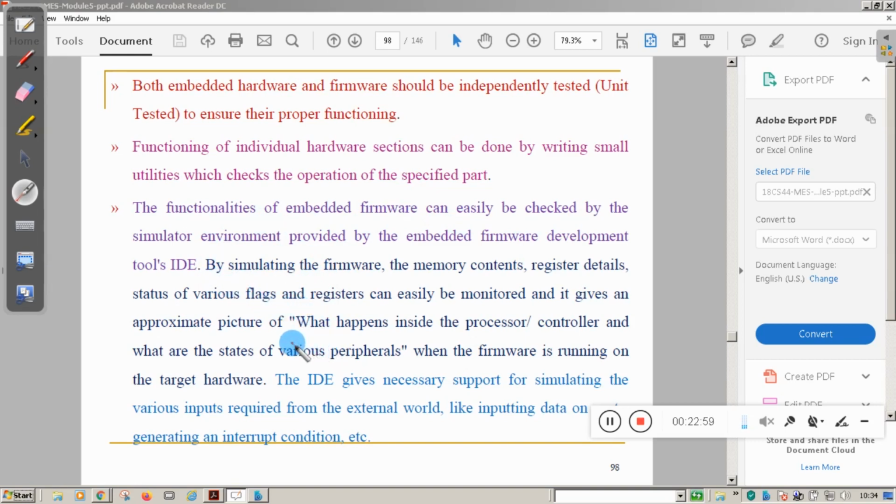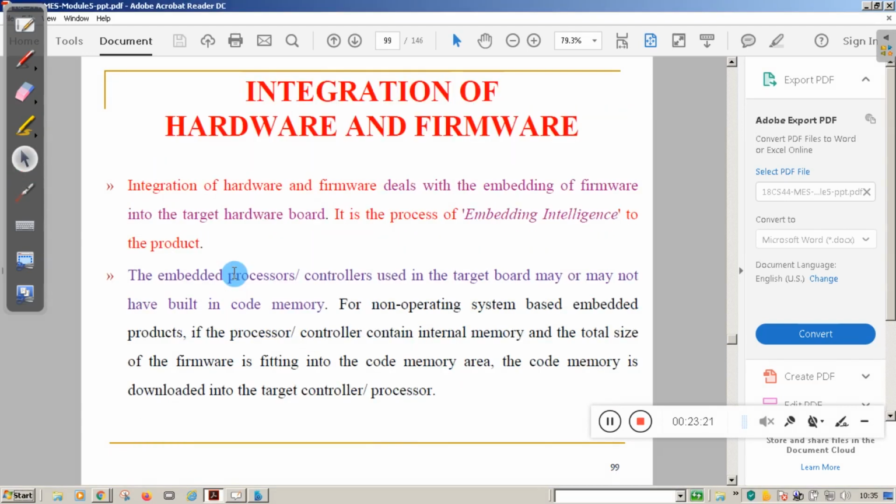It gives support for simulating the various inputs from the external world, like inputting data and generating interrupt conditions. You can debug it and simulate it. So embedded firmware you can test by using IDE software.